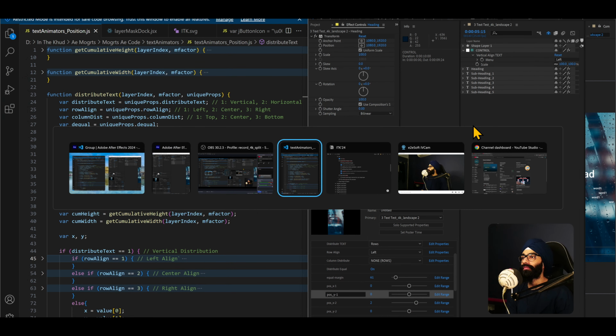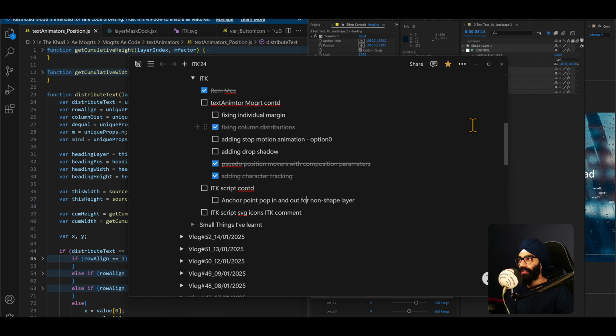Then other than that, one last thing is I got a comment in the code itself by AJ in motion. So thank you for your comment. It was on the script icons, right? I'd made this video and he was asking. In the video itself, I said at the end that I'll have to figure out how to add SVG icons. I tried to experiment a bit, but ChatGPT gave me the answer that ExtendScript doesn't really support SVG inherently or whatever. So just use PNG icons. It's a lot easier that way.